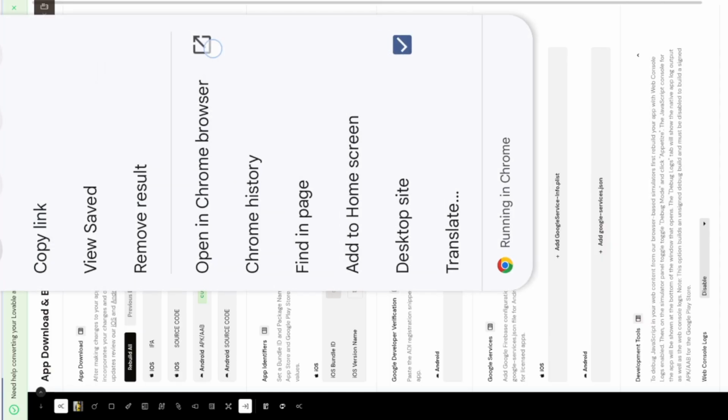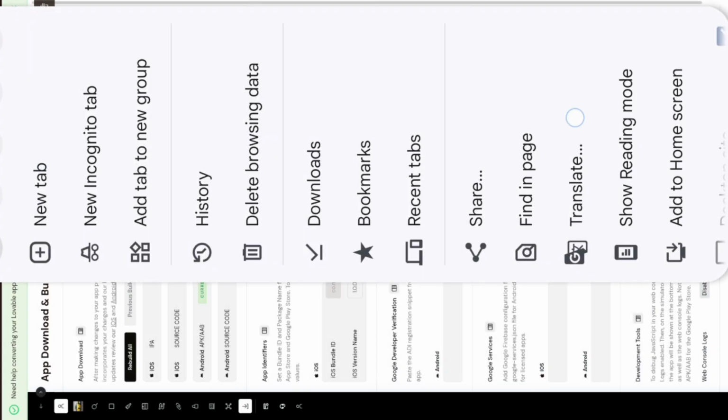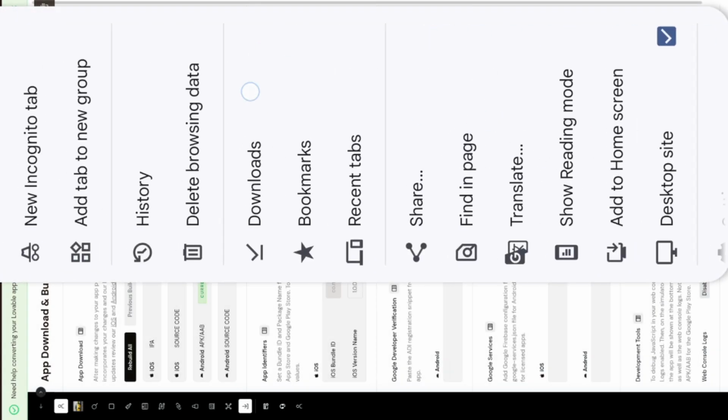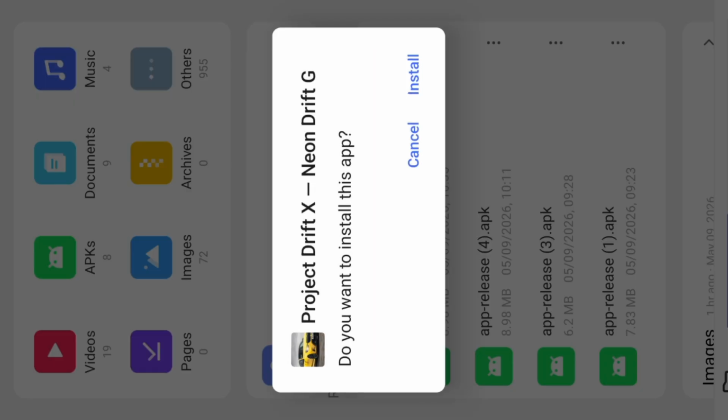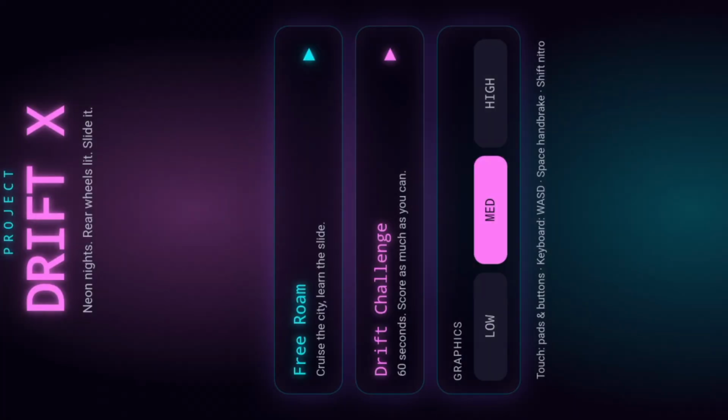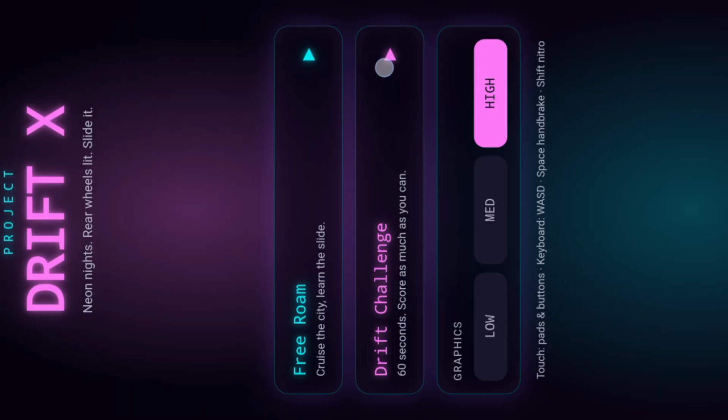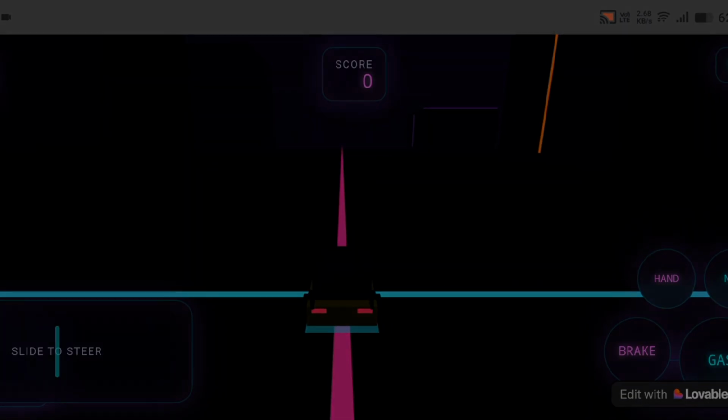Now we have to click download, and I will download the APK file so I can show how this has become. So I have downloaded it. I can go in Google Chrome and downloads, and see that APK file. So these are all my apps, and here I will install it and just play. So this is my app. It's loading. This is my interface. Now you can see how good it is.